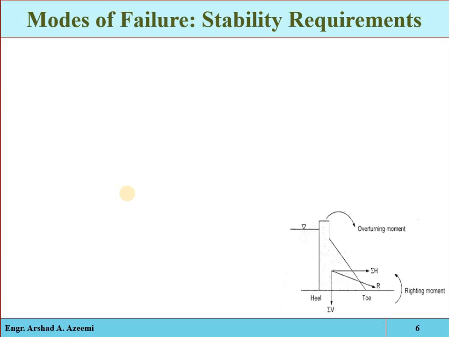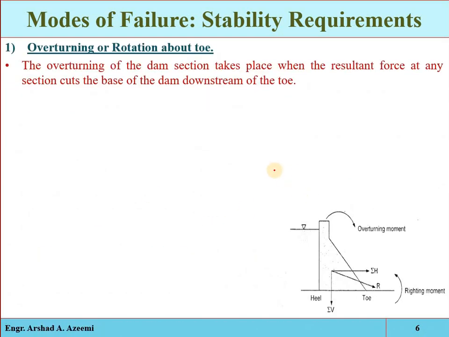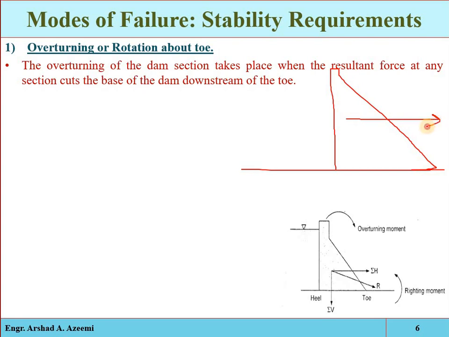See, for example, that is the foundation, and here you have constructed a concrete gravity dam. As we know from the previous lecture, there will be some horizontal forces and some vertical forces. Suppose this is the resultant of the vertical forces and this is the resultant of the horizontal forces. So there will be a resultant of the vertical and horizontal forces.